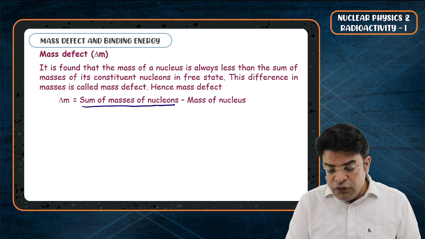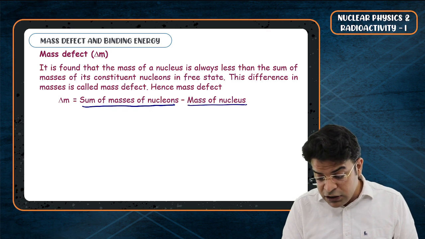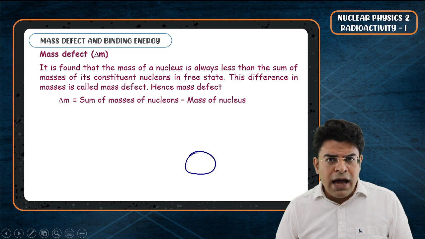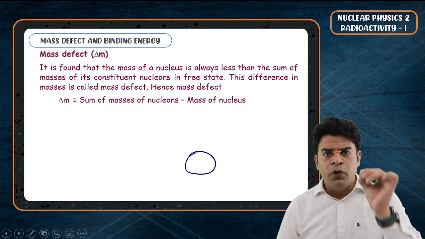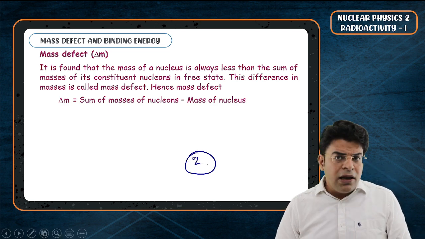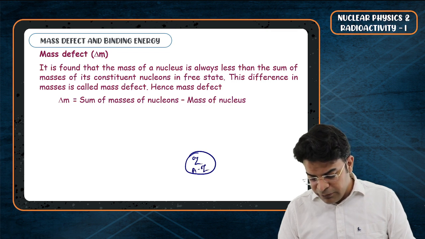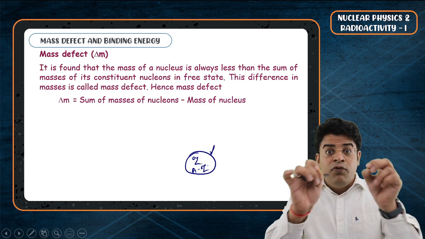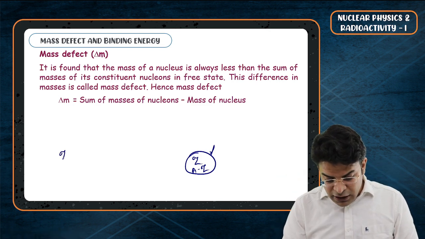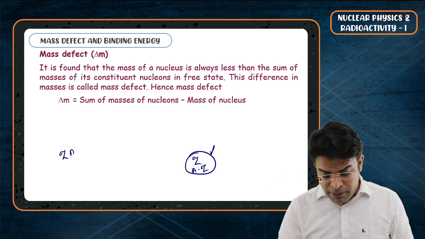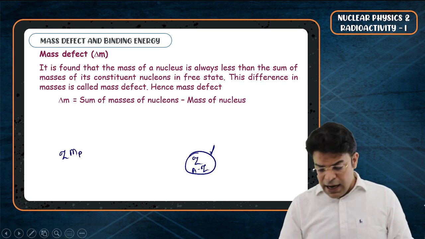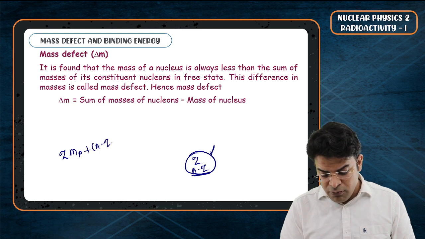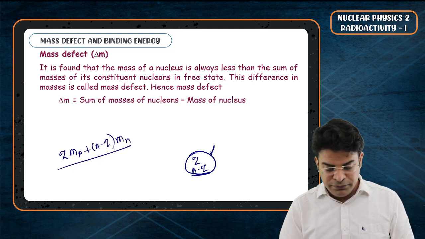Let's say you have a nucleus with the number of protons Z and the number of neutrons A minus Z. The sum of the mass of nucleons, if they were isolated, will be the number of protons Z multiplied by the mass of one proton, plus the number of neutrons multiplied by the mass of one neutron.